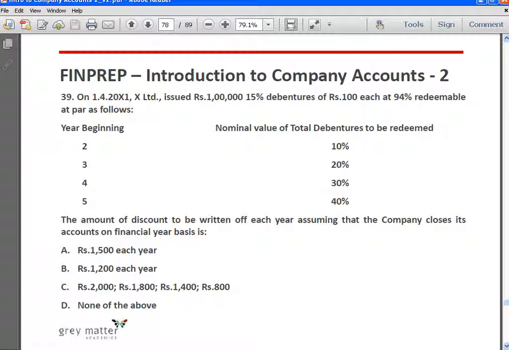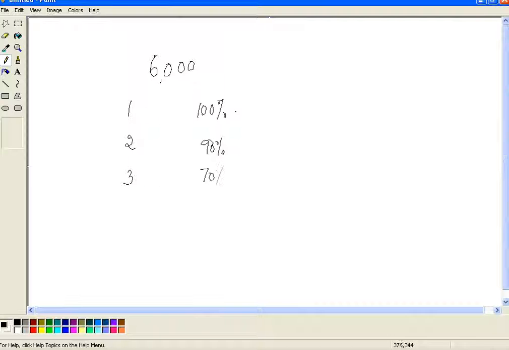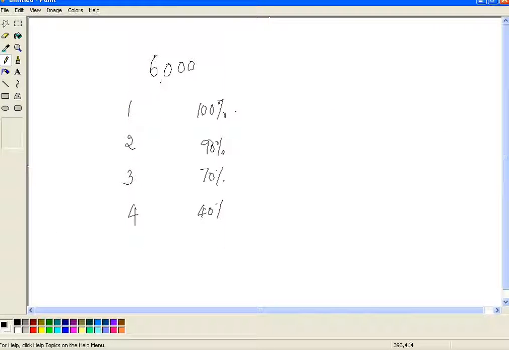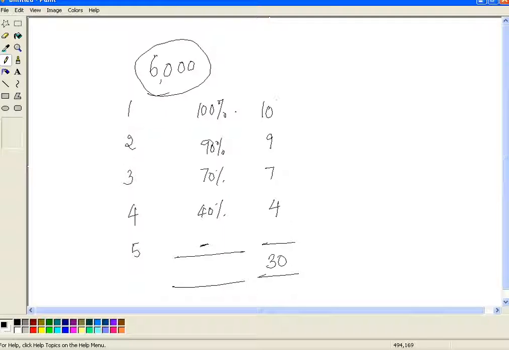At the end of year 3, 70% is outstanding, at the end of year 4, 40% is outstanding. And after this, by the end of year 5, nothing is outstanding. So now let us see the ratio. The ratio is 10, 9, 7 and 4. The total of this is 30. And the ratio in which this 6,000 rupees is to be charged off to the P&L will be based on this percentage of debentures outstanding.